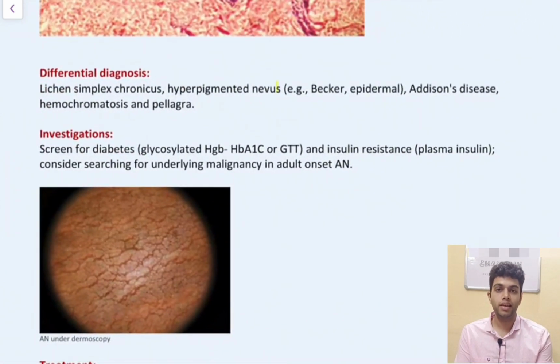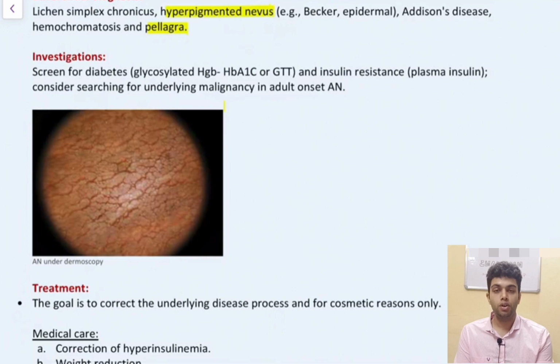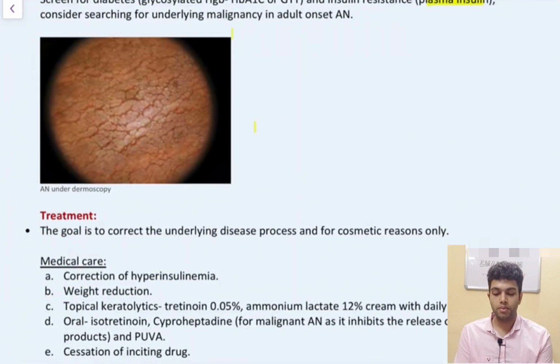What are the differential diagnoses of acanthosis? Lichen simplex chronicus, hyperpigmented nevus, Addison disease, hemochromatosis, and pellagra. What all investigations do we do in acanthosis? We screen for diabetes by seeing HbA1c and glucose tolerance test, and insulin resistance can be seen by plasma insulin. We also consider searching for underlying malignancy in adult onset acanthosis. This is a picture of Acanthosis nigricans under dermatoscope.